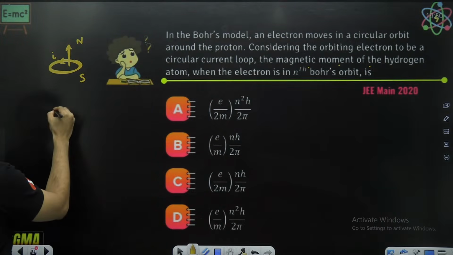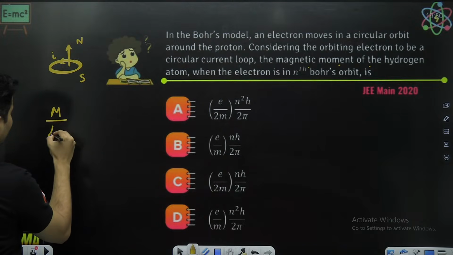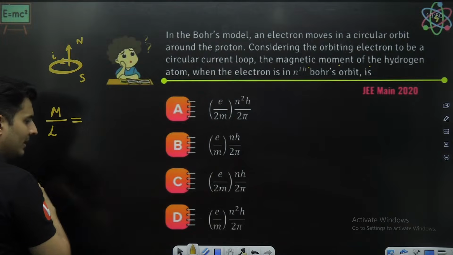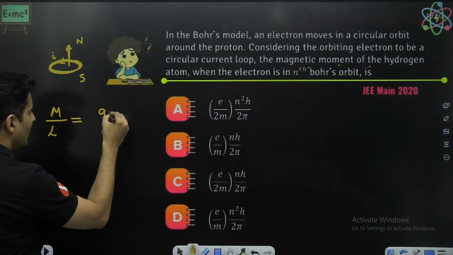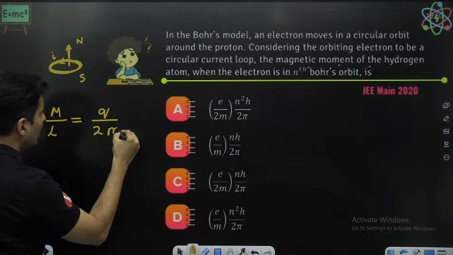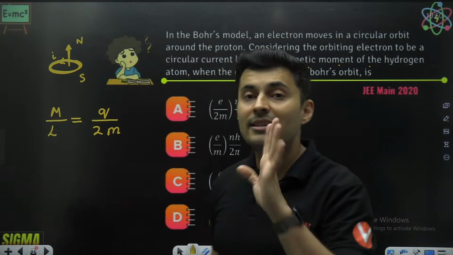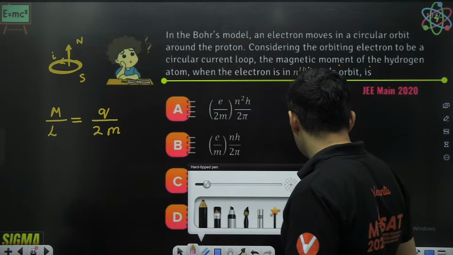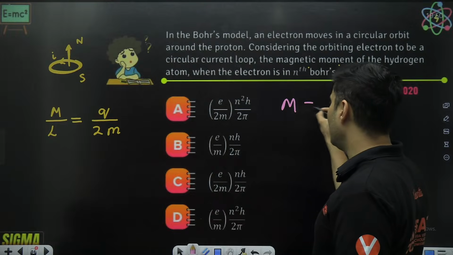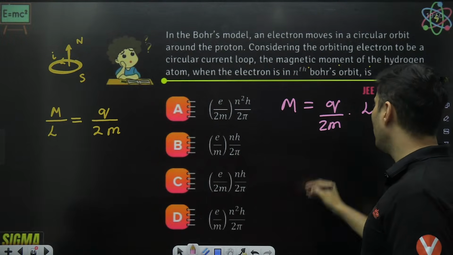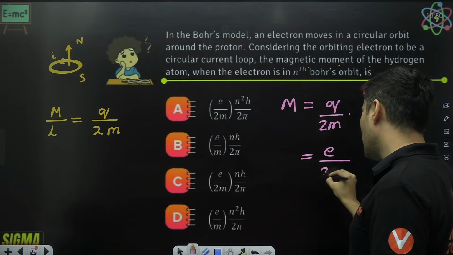The answer is the ratio of the magnetic moment to the angular momentum, which is the charge divided by 2 times the mass. Anybody who knows this formula can easily solve it. So my magnetic moment will become charge by 2m multiplied by angular momentum. The charge is the electron charge.